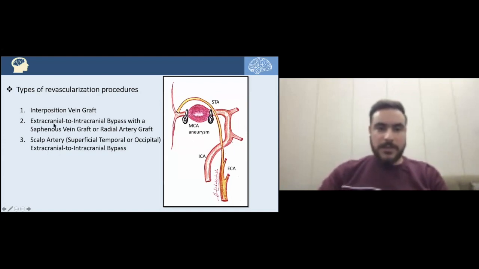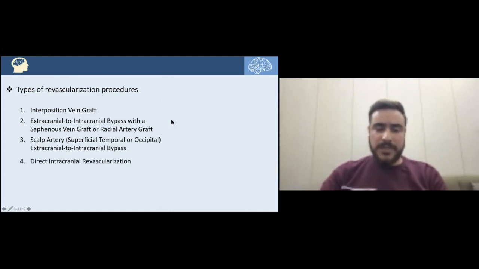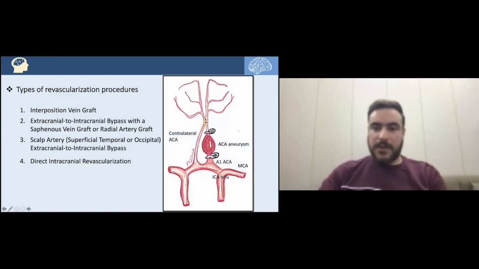The idea in type 2 is that we are using a graft, either a saphenous vein graft or a radial artery graft. Well, in type 3, we are using the scalp artery directly. As we can see here, this is the superficial temporal artery without using a venous graft or radial artery graft. It's directly anastomosed into the cerebral artery. So that would be type 3 bypass. The last one is the direct intracranial bypass, in which, for instance, here we have an ACA aneurysm.